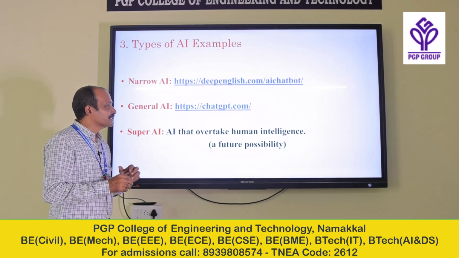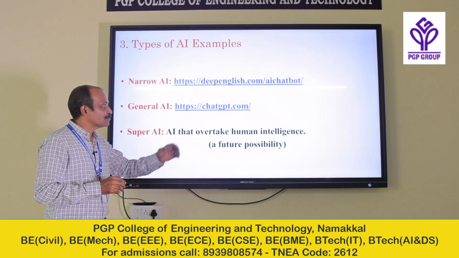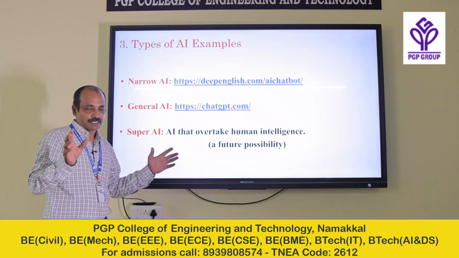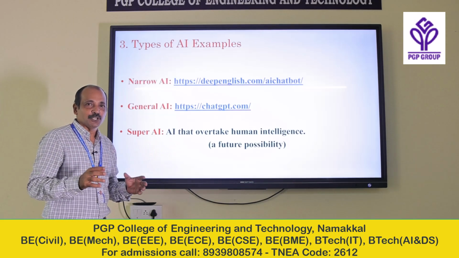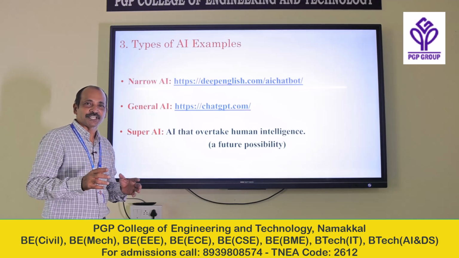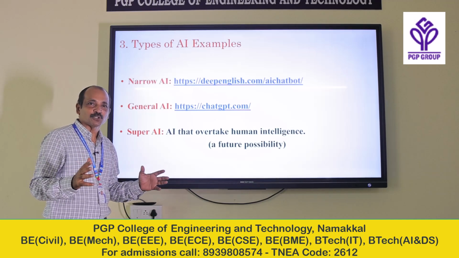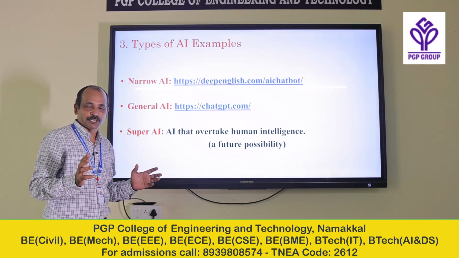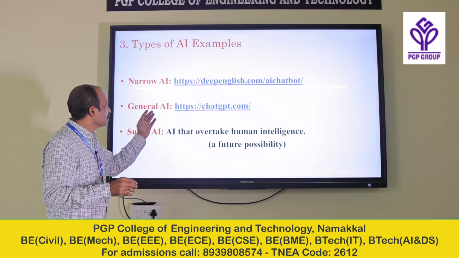Now, if you are going for general AI, the best example is ChatGPT. It can cover everything. You can ask something from mathematics, physics, chemistry, in all the areas. Whatever areas you have questions in, no problem, you can post them here and you will get the output from this particular website. So, this is general AI.